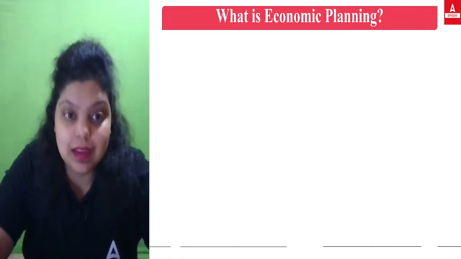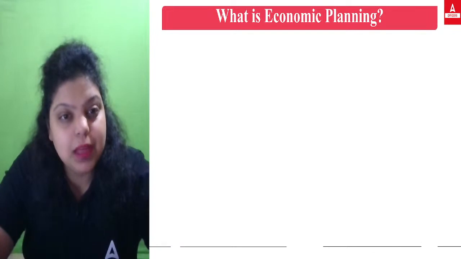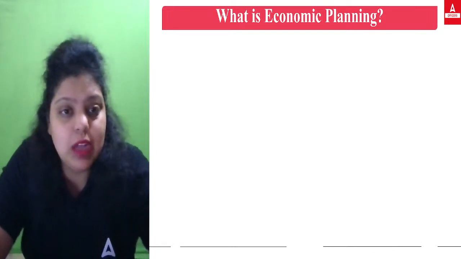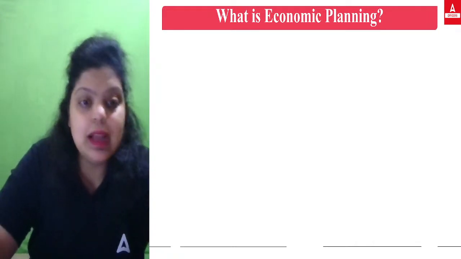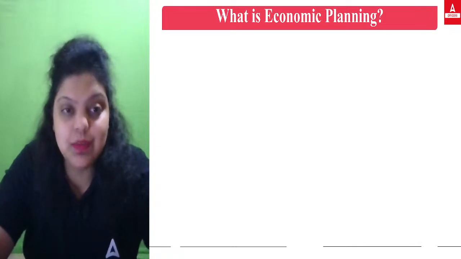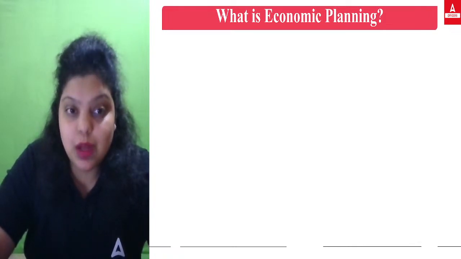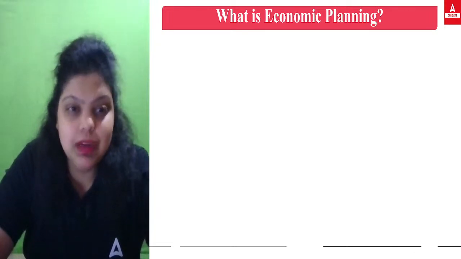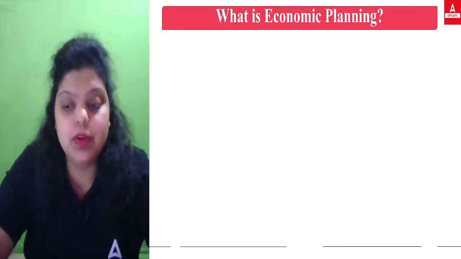That's planning. Now, what actually is economic planning? Economic planning is the same thing. You are deciding in advance what to do in certain coming days or months, so that you will achieve your objective, you will achieve your goal. But when it comes to economic planning, it is actually taking the major economic decisions. Now, what are the major economic decisions we are going to discuss.